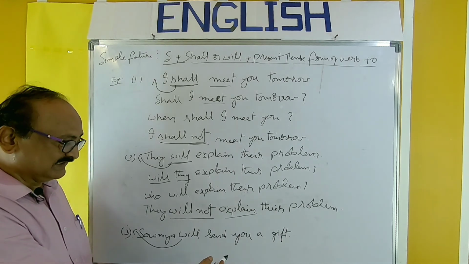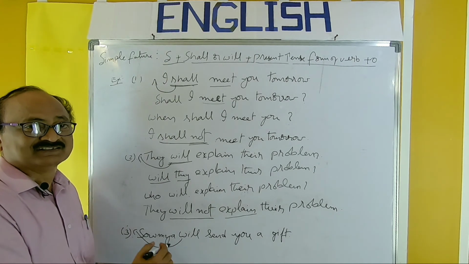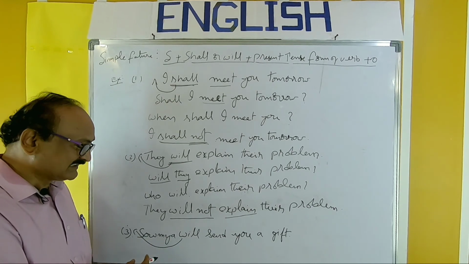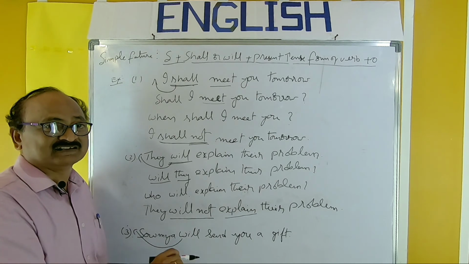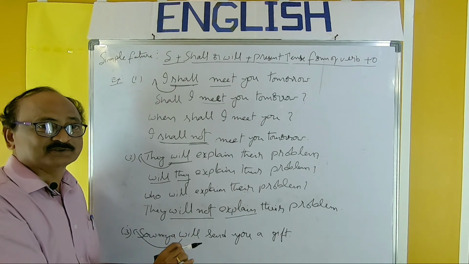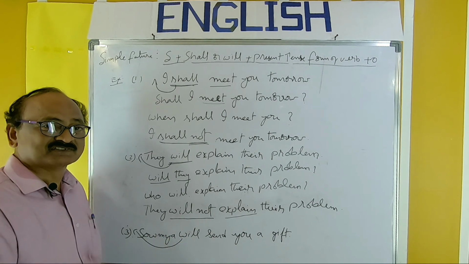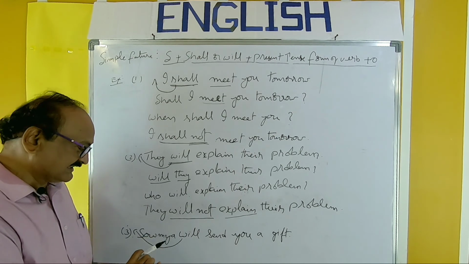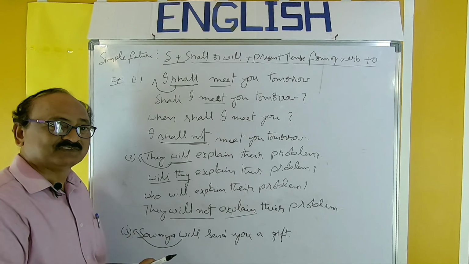Who? A question beginning with a WH word. You can make another question also: What will Soumya send you? You can use what also in this context. Then the answer, Soumya will send you a gift. So a gift will be the answer. And negative form: Soumya will not send you a gift. So this is the negative form.